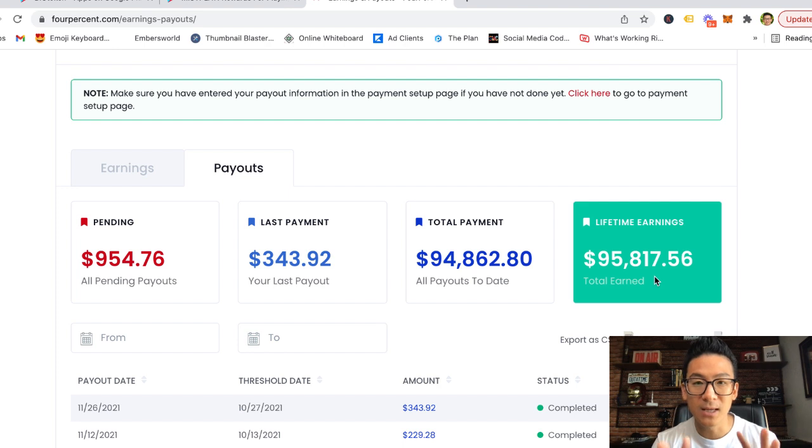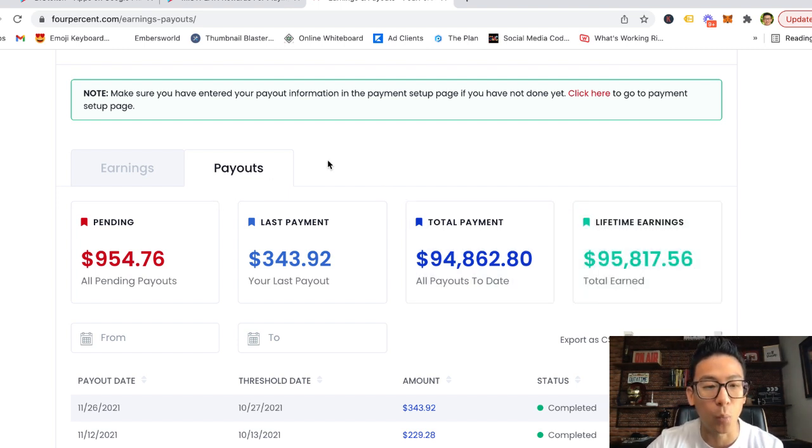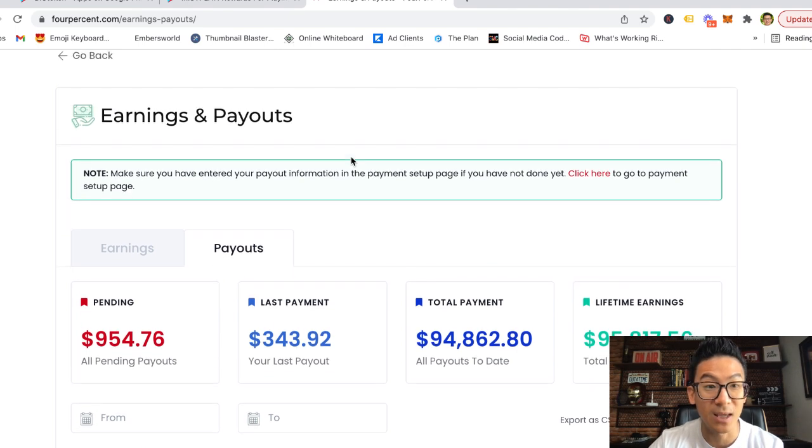Now, here's a cool thing about this skill set. All I'm doing is I'm finding a group of people online that have a problem that they're trying to solve, and I find a product that will help them to solve that problem, and I connect them together. When I connect them together, I make a sale and a commission, and that's called affiliate marketing. I'm a middle person. That's all I'm doing. I'm connecting two people together. That's it, right? People that have a need, a product that will solve that need, and I connect them together. And you can generate literally tens of thousands, if not hundreds of thousands of dollars when you understand how to do this right.